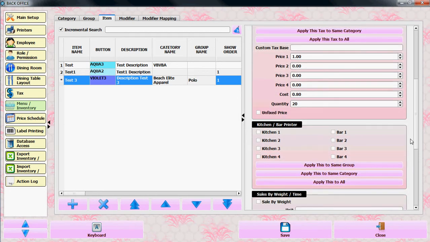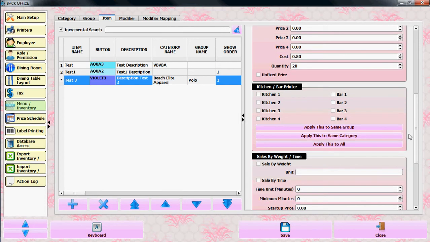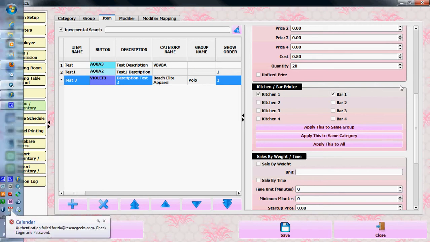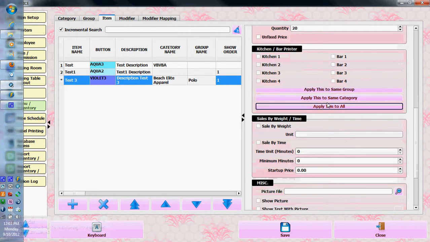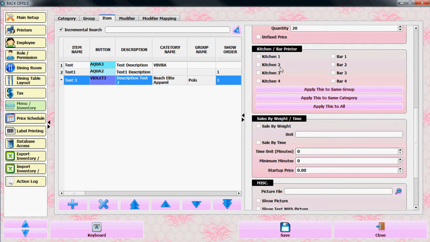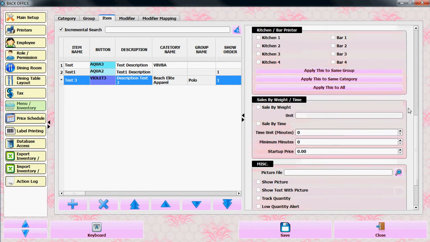This section, kitchen and bar printer, is related to printing receipts. When you confirm the order, it will print in the kitchen or bar. If you want to print in the kitchen, you can select kitchen. If you want the bar, you can select bar, or you can select both options. And you can apply this rule to the same group, same category, or you can apply this to all items.